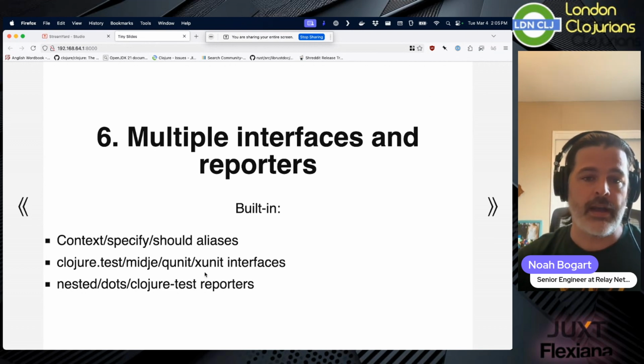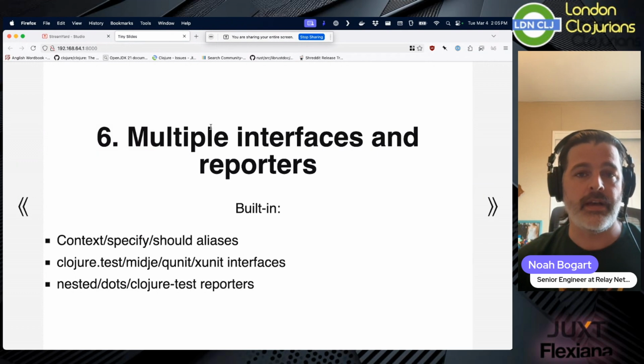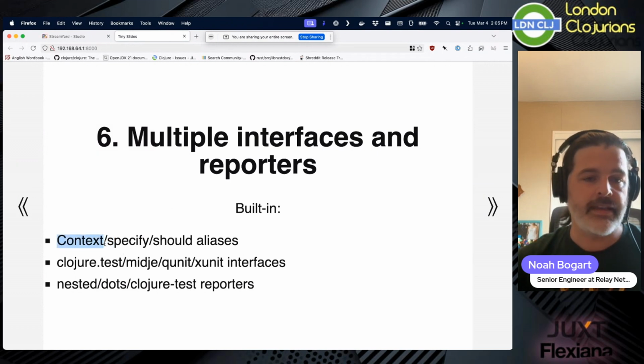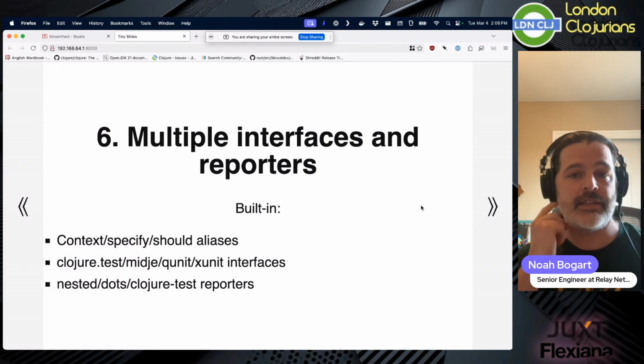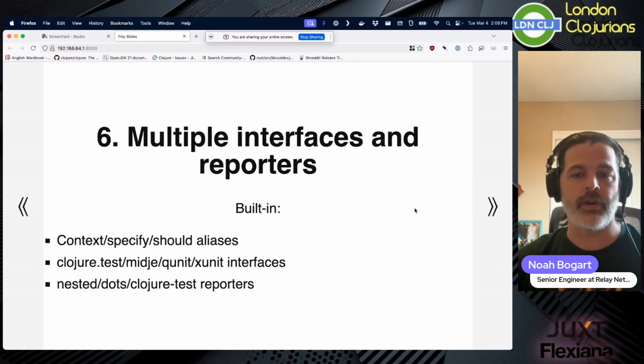And so built in, I've already defined alternative BDD style interfaces. So context instead of describe, specify instead of it blocks, and should instead of expect. Pretty simple. But I've also built experimental interfaces to map to clojure.test. So you can write a deftest and it will create a Lazytest version of a deftest, right? So the defdescribe, as it's called. Interfaces for Midje or QUnit and XUnit as multiple interfaces to show off exactly how they might work.